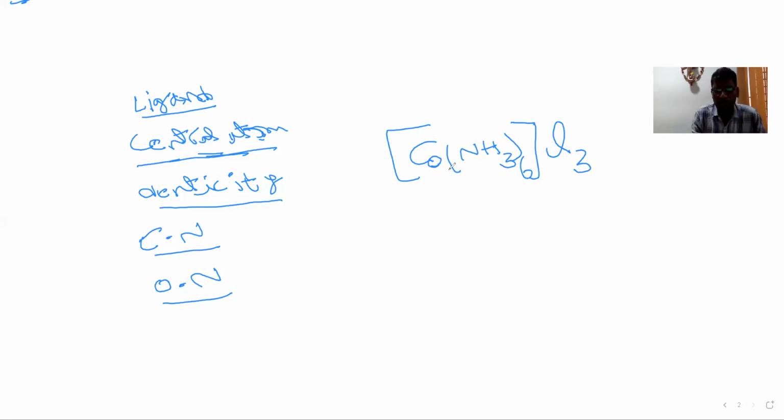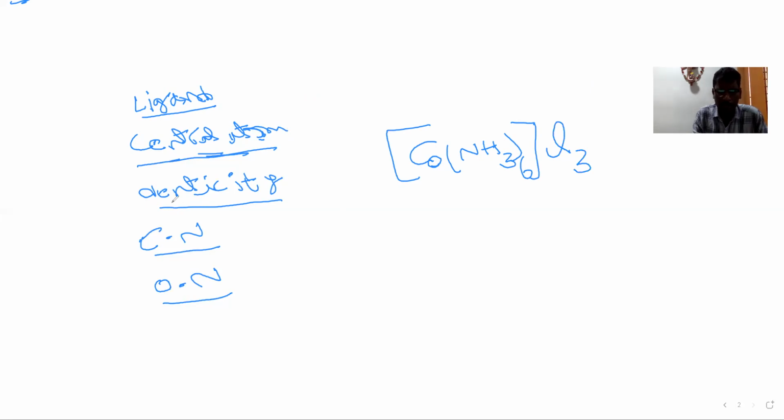In this complex, inside this square bracket, there is one transition element, cobalt. Cobalt is called the central atom. Except cobalt, whatever remains inside are called ligands. Ligands are the molecules present inside this square bracket except the central atom. Central atom means transition element.